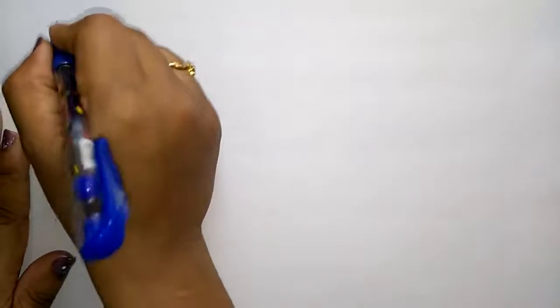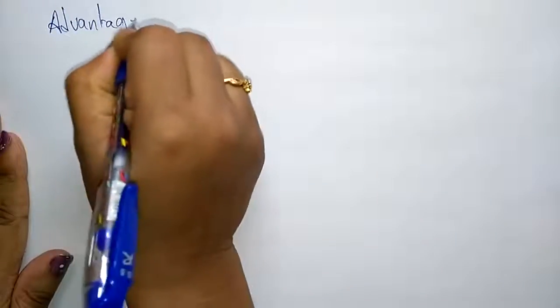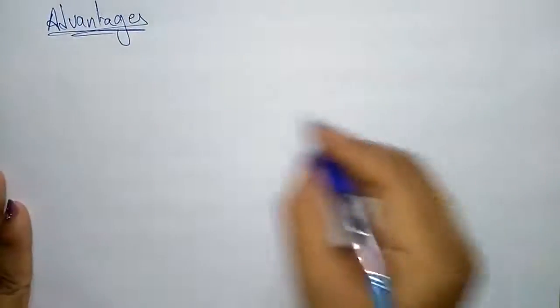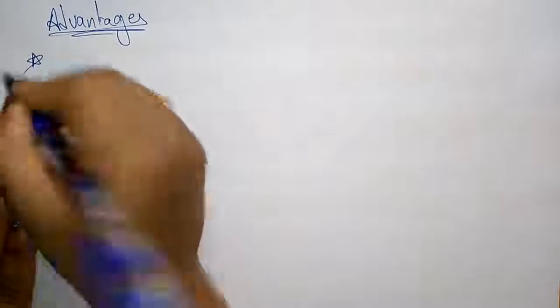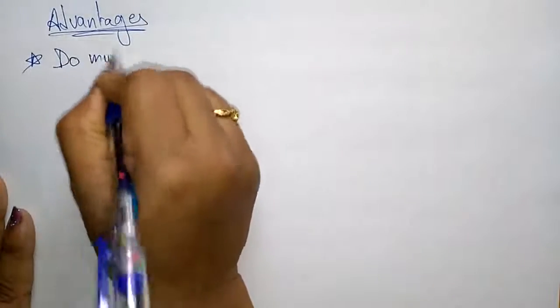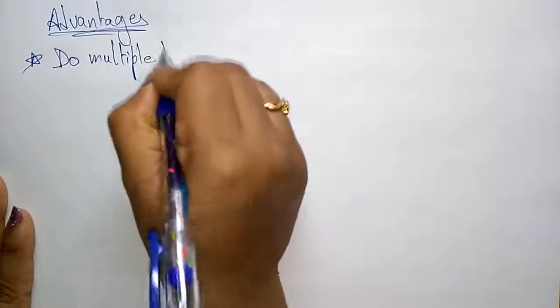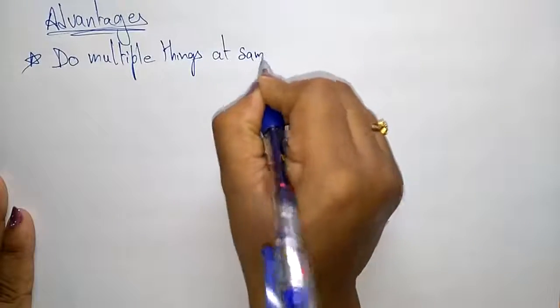Now let us see the advantages and disadvantages of using a parallel system. What are the advantages? The first is that we can do multiple things at the same time.